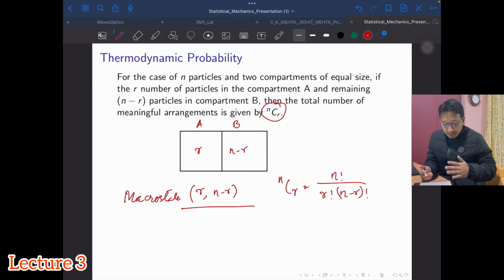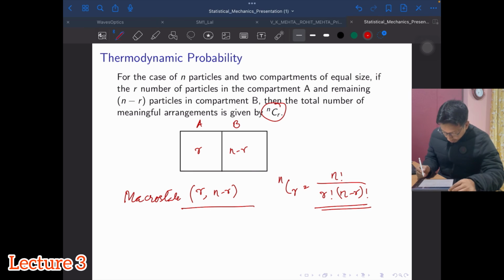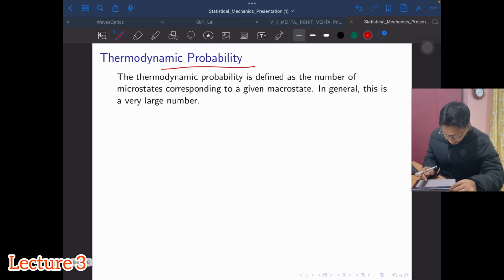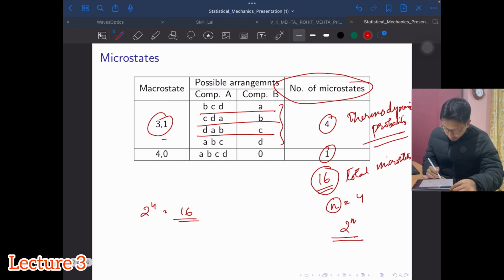So you can calculate this total number of microstates, which is known as thermodynamic probability. So the thermodynamic probability for a macrostate is the total number of microstates for that macrostate. Okay. So in the example that we have considered earlier, four particles in two equal size compartments, let's try to calculate the number of microstates for the macrostate 3 and 1.